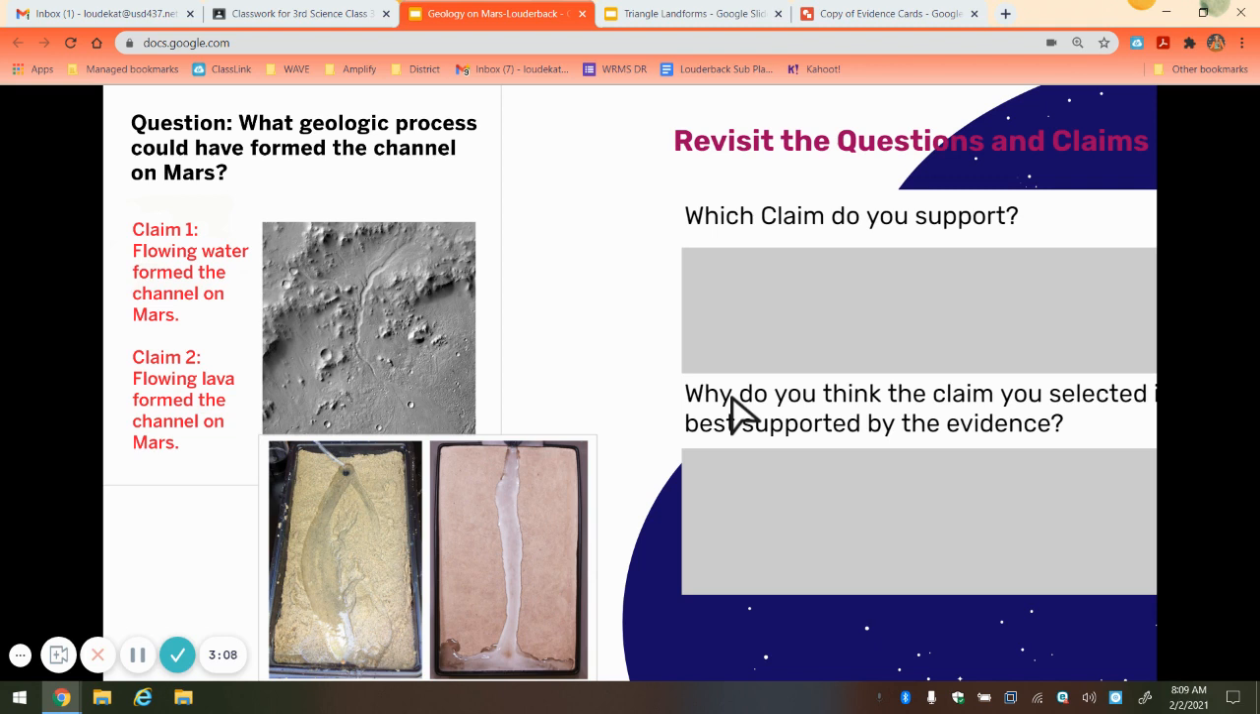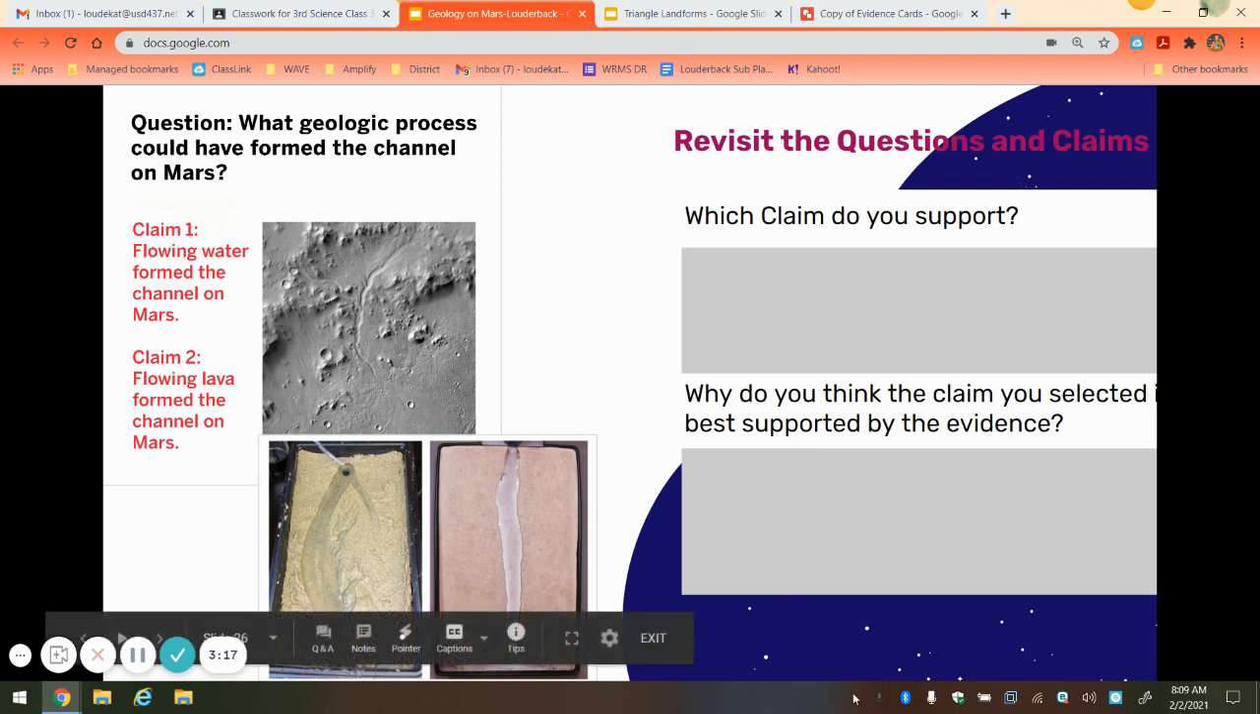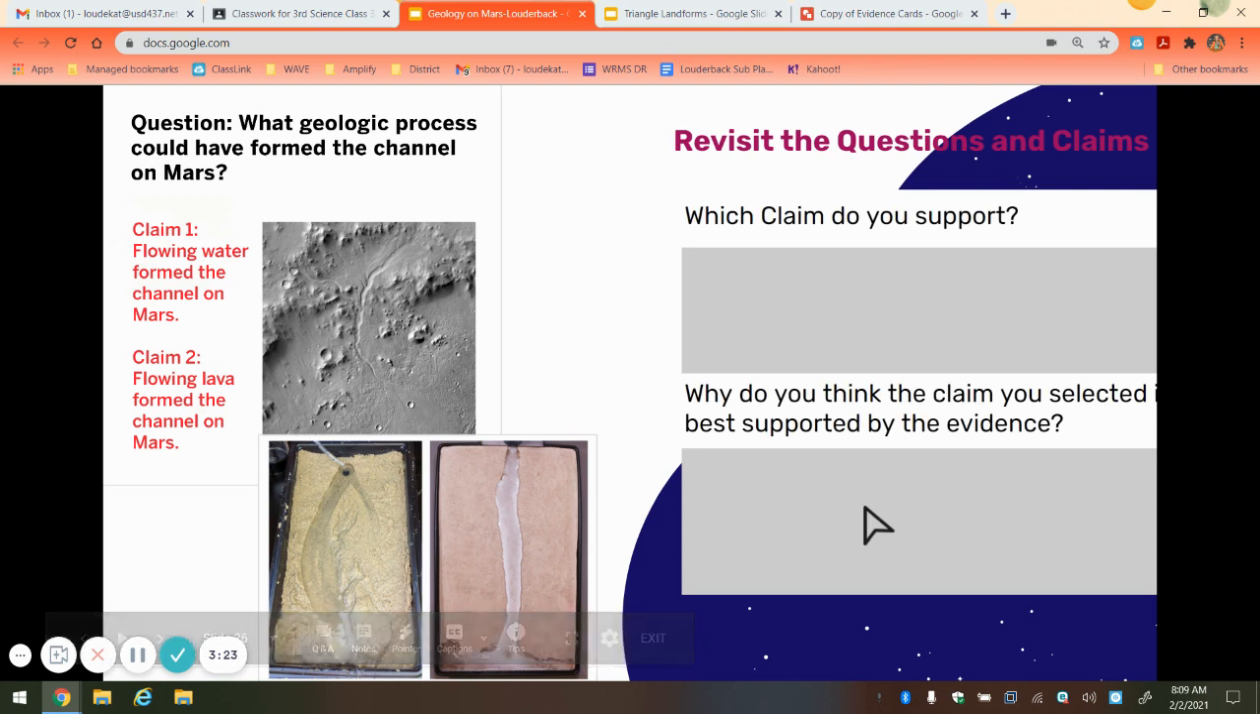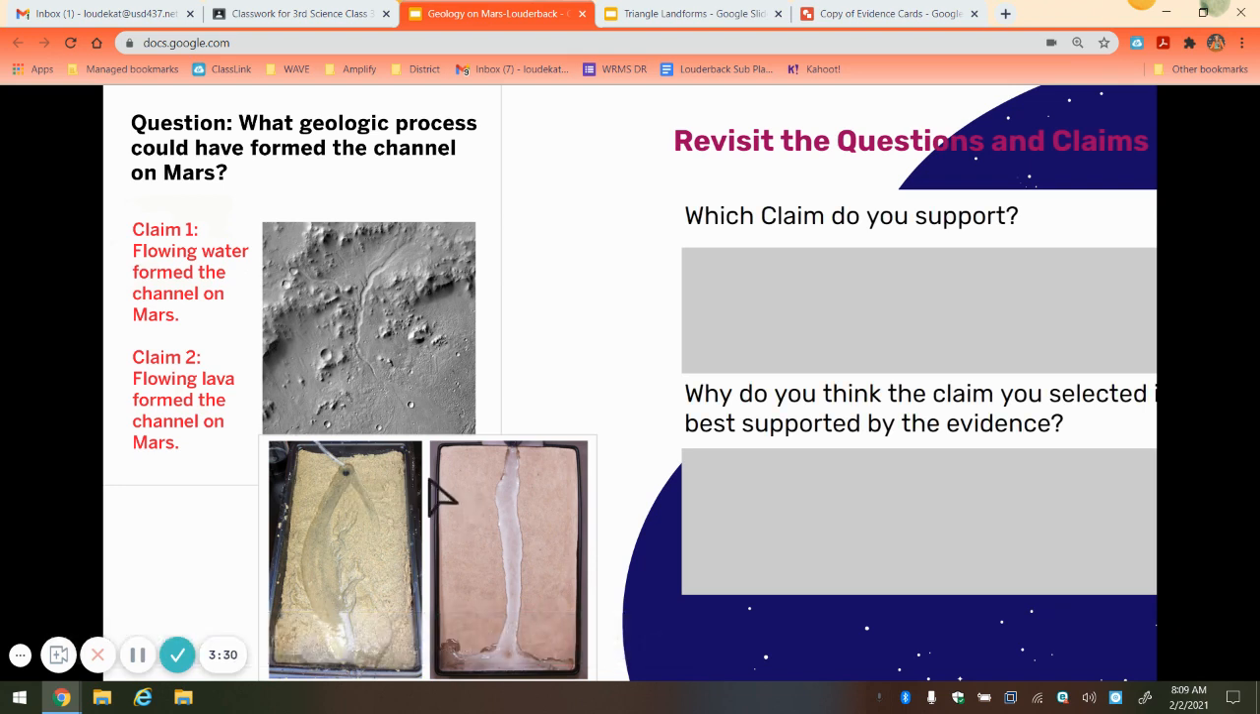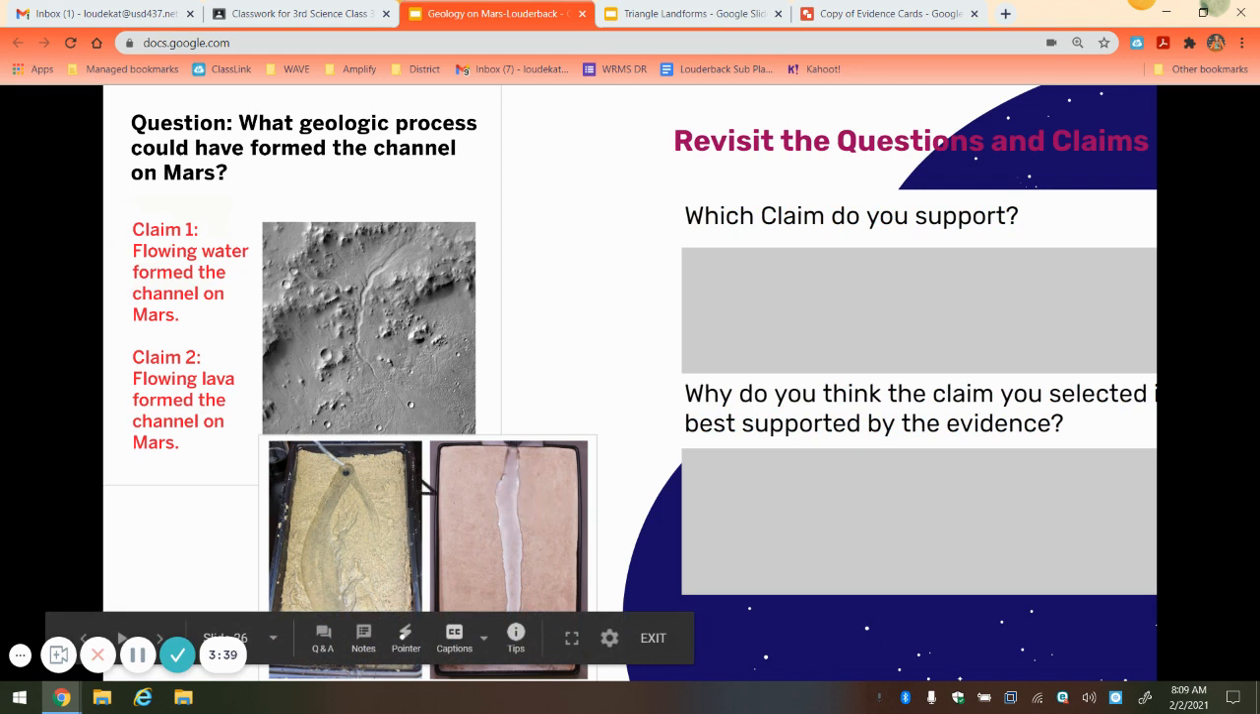I wanted you to go ahead and pick a claim on what geologic process could have formed the channel on Mars and type it into the gray box here. And then I also wanted you to provide your best evidence for why you picked that claim based on the information we have. Right now, the only information we really have in terms of determining what this channel is are the two models and the two images of the geologic processes. That's not quite enough evidence yet to really solidify what created the channel, so we're going to have to do a little bit more digging today.